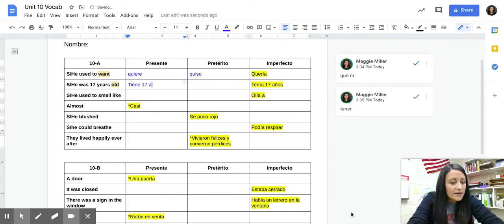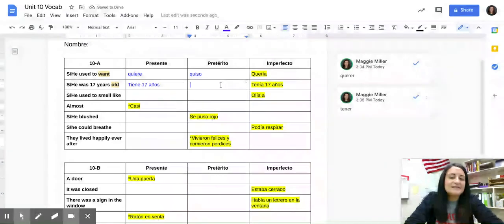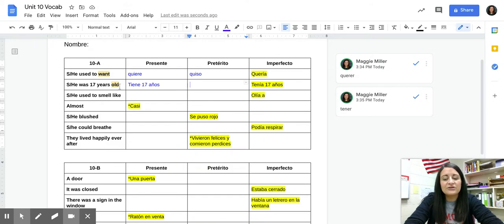I should turn my Spanish keyboard on. All right. Tiene 17 años. Now, the preterite tense, I'm not going to fill it out on this one because this phrase, he or she was 17 years old, if we're talking about age in Spanish, we are always going to go to the imperfect tense, which seems kind of counterintuitive because the preterite, we always say, is for specific times.